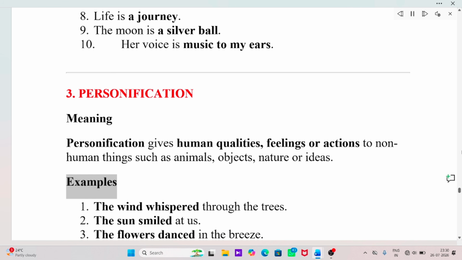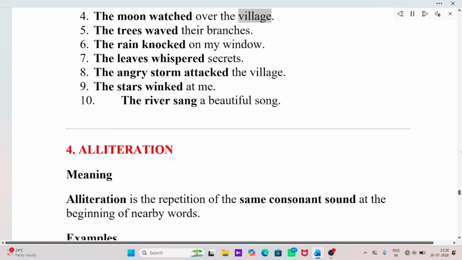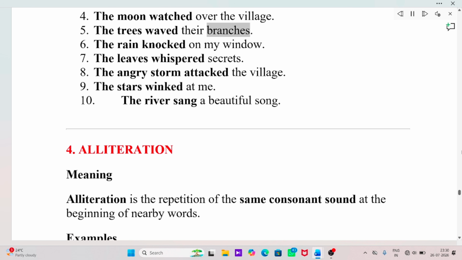Examples. The wind whispered through the trees. The sun smiled at us. The flowers danced in the breeze. The moon watched over the village. The trees waved their branches. The rain knocked on my window. The leaves whispered secrets. The angry storm attacked the village. The stars winked at me. The river sang a beautiful song.